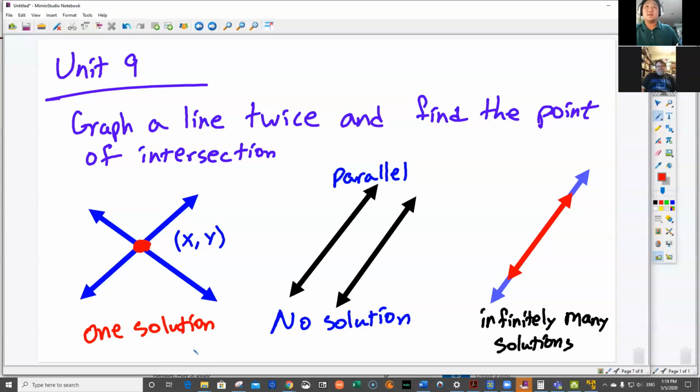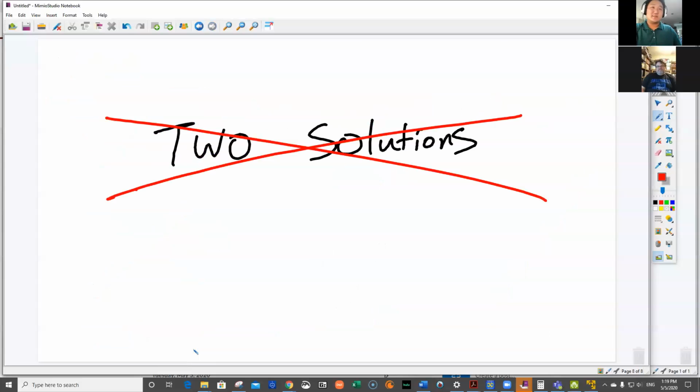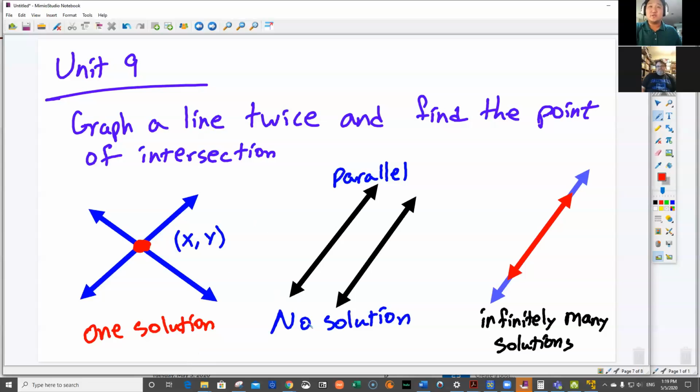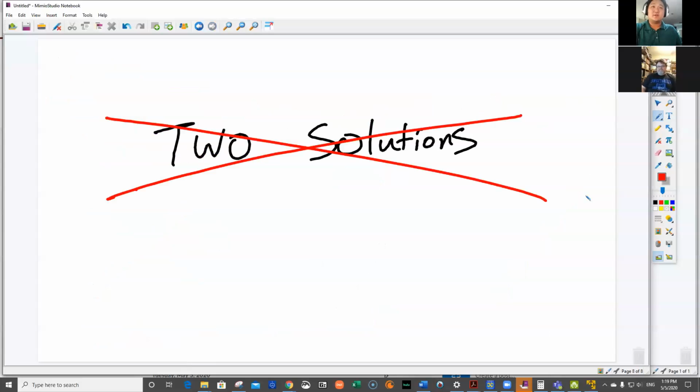There's only one. Two solutions is something completely different that you're going to learn next year. But here, one solution, no solution, or infinitely many solutions are your only possible answers. We put two solutions because we needed a fourth answer choice and we couldn't think of anything else. So please be careful when you see two solutions.